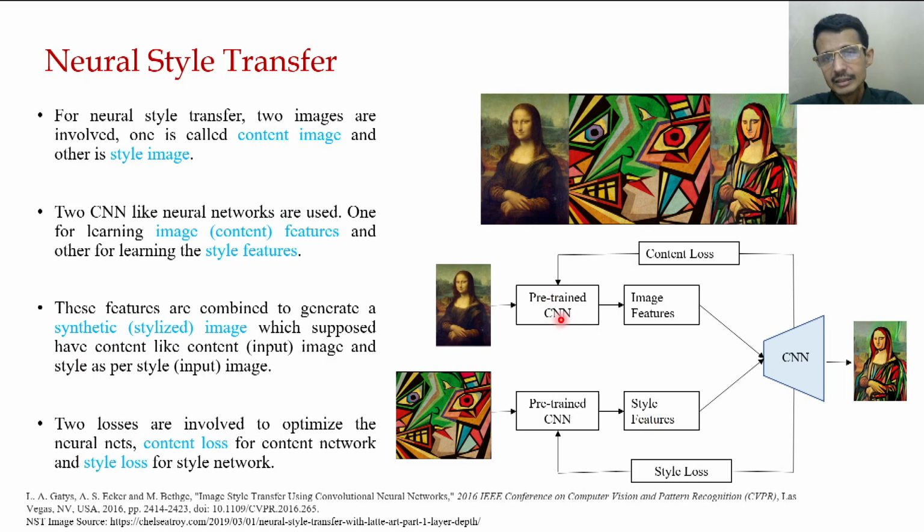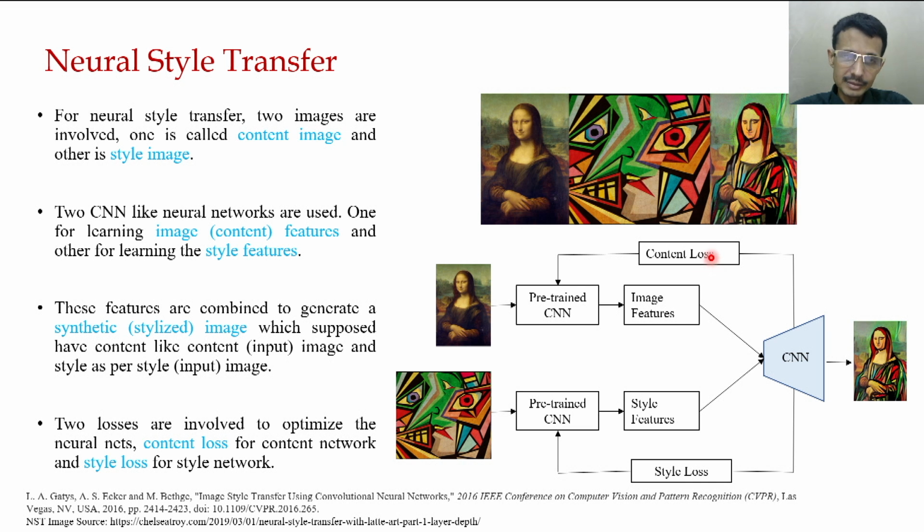These two features are concatenated or fed to another CNN that generates the image. It is some kind of generator structure, like what we can use in a GAN, or some decoder structure, and it generates the output.